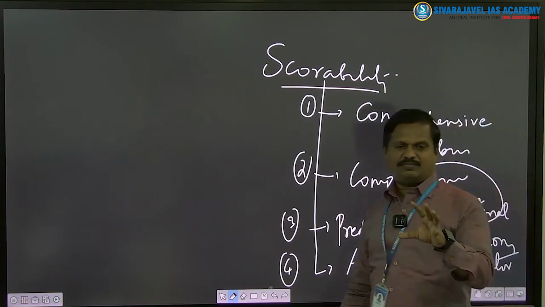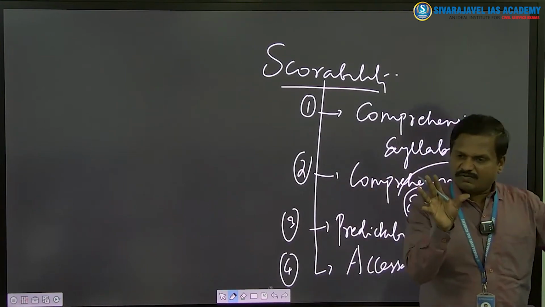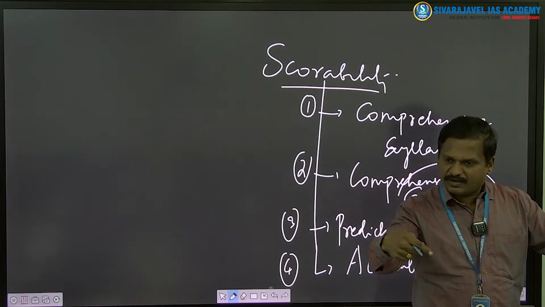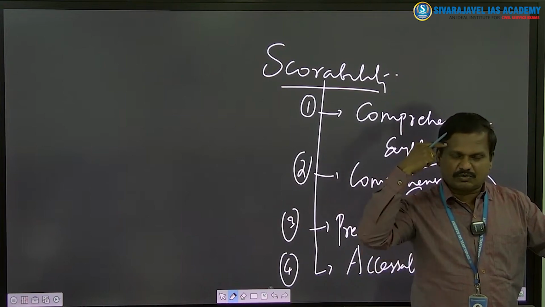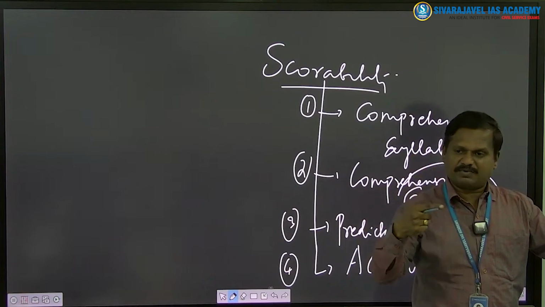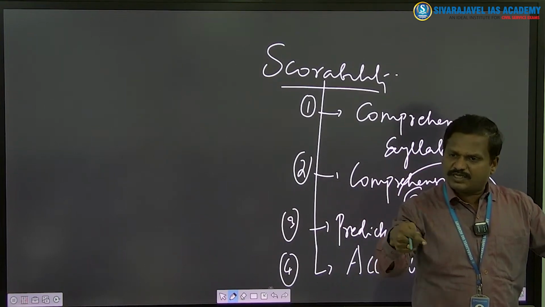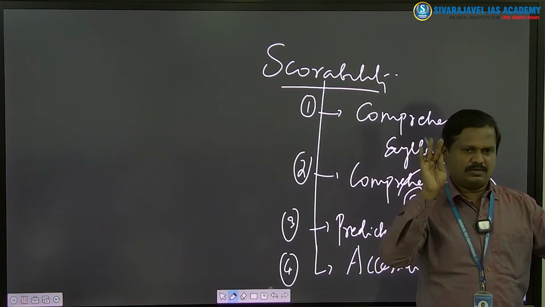If you have very comprehensive study material, then the chance of scoring more increases, because if you have compact and comprehensive study material, you can study it many times. If you can revise something more number of times, it becomes easily stored in your mind, and you can easily recall. Yes or no? So the more frequent the revision, the easier the recall you can do in the examination. If you can do that easy recall, you will write more number of points. When you write more points, automatically you score more.